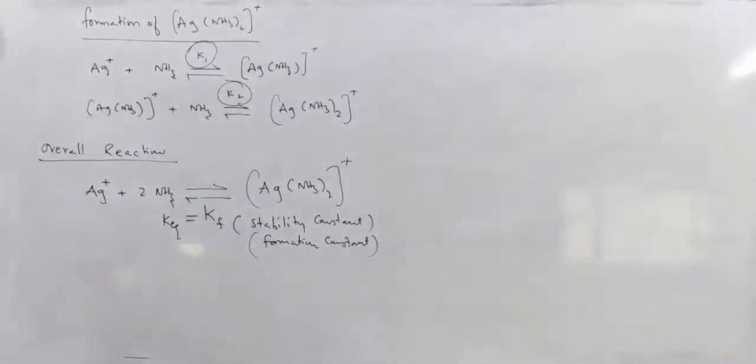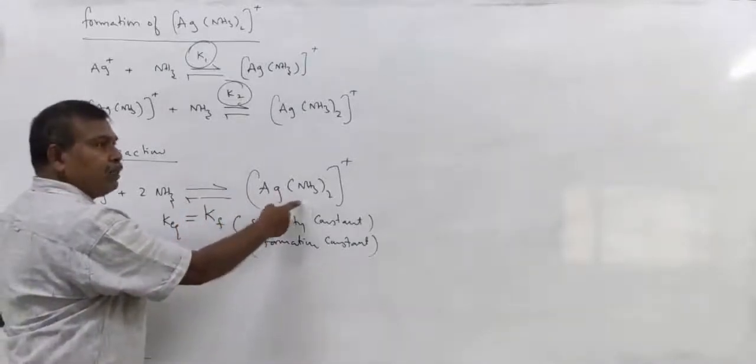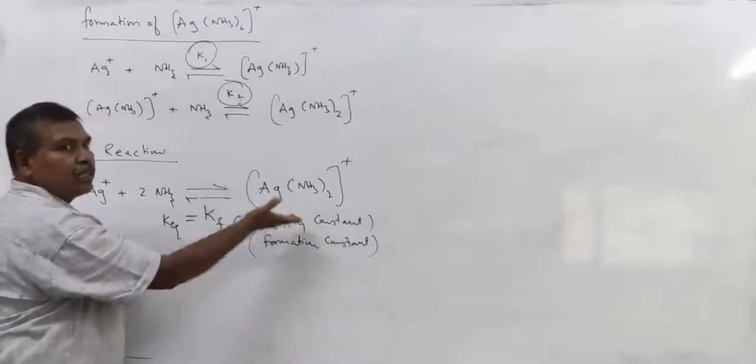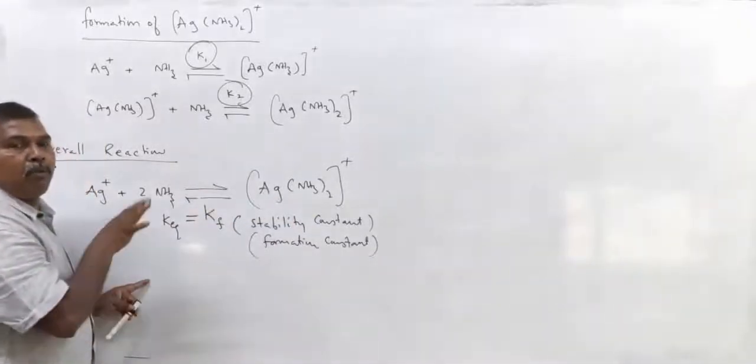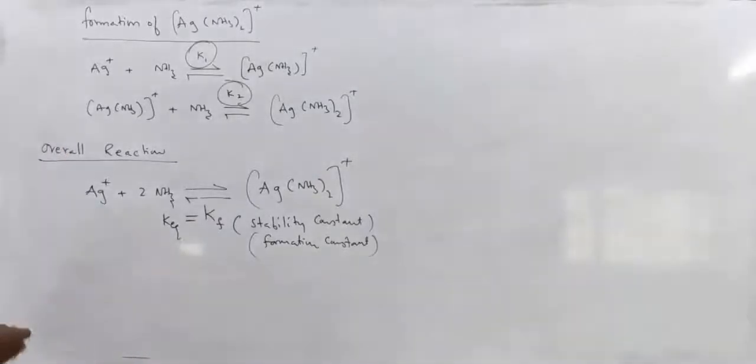If the Kf value is more, its stability is more. If Kf is less, stability is less. So from Kf values we can decide the stability of the complex.